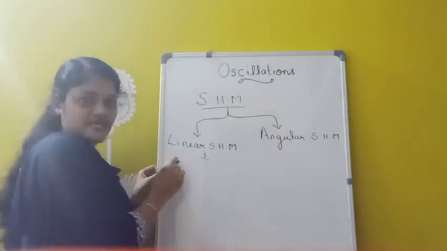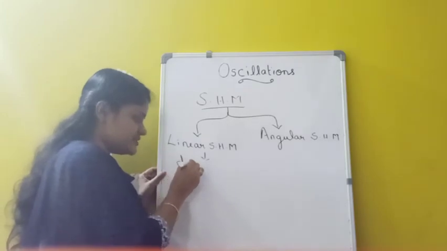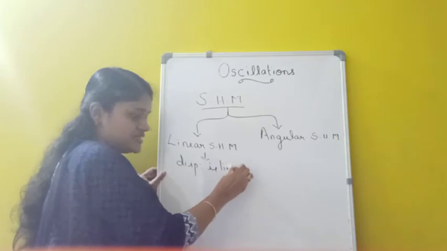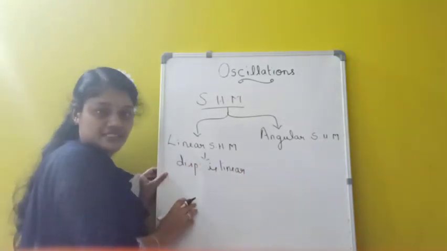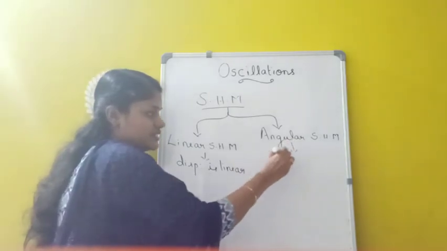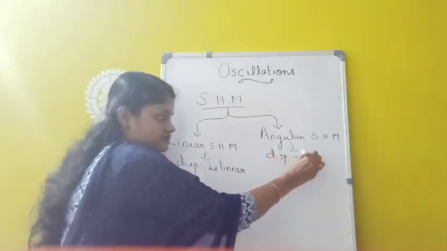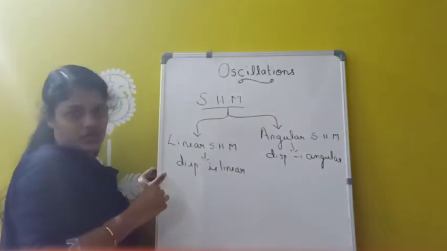If the displacement of the oscillating particle is linear, it is called which one? Linear simple harmonic motion. And if the displacement of the oscillating particle is angular, it can be called which one? Angular simple harmonic motion.